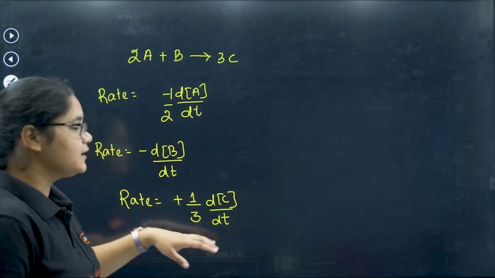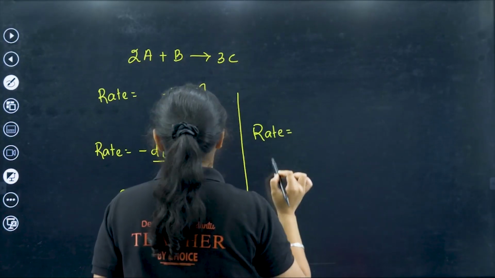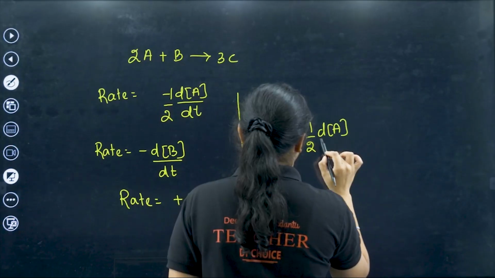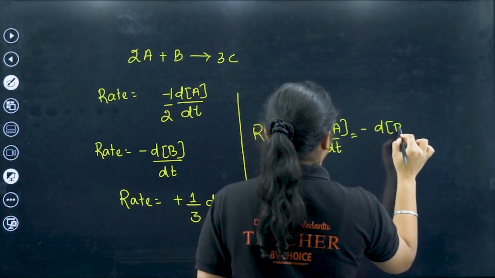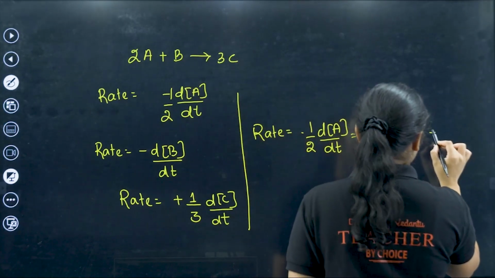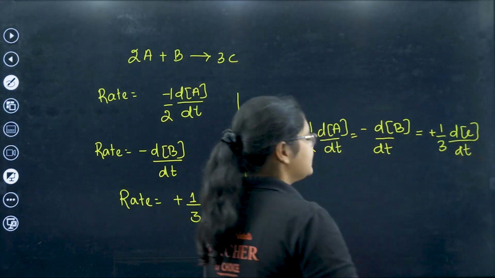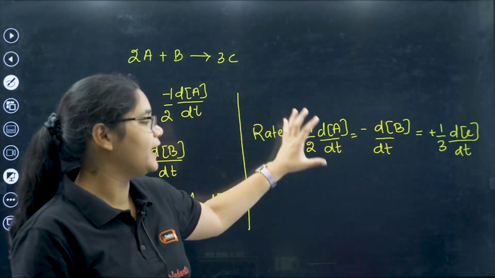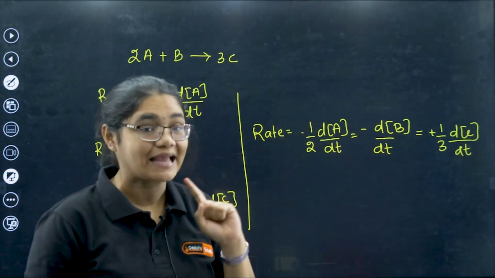Okay, this is done. Now if I want to write it together, how can I write? Rate will be equal to minus 1 by 2 dA by dt, is equal to minus dB by dt, is equal to plus 1 by 3 dC by dt. Are we clear on this? If yes, please put a thumbs up, and we have understood how to express the rate. This is where questions can be expected.